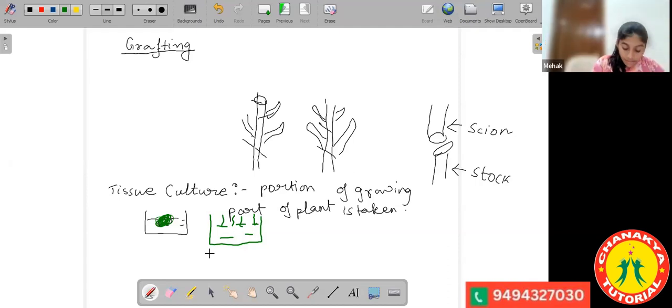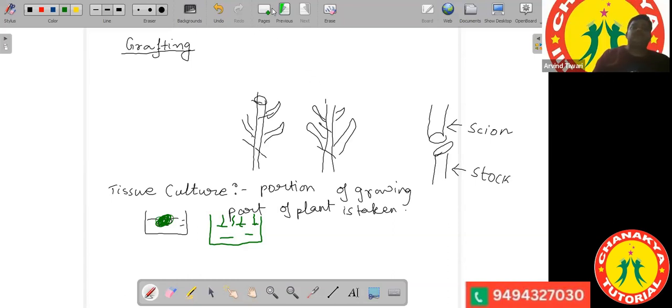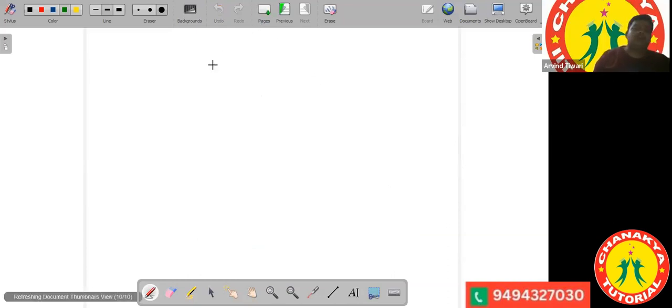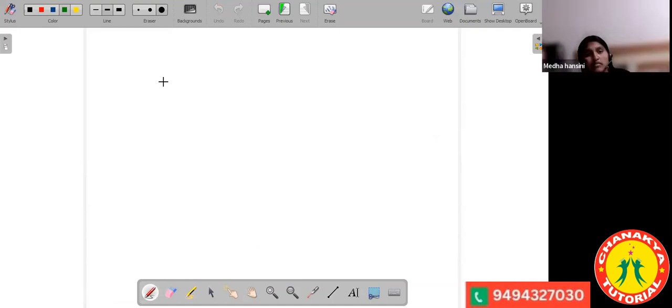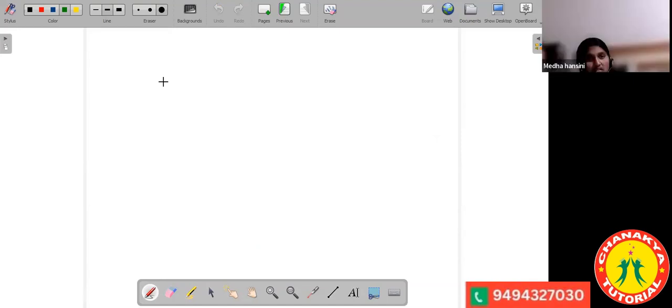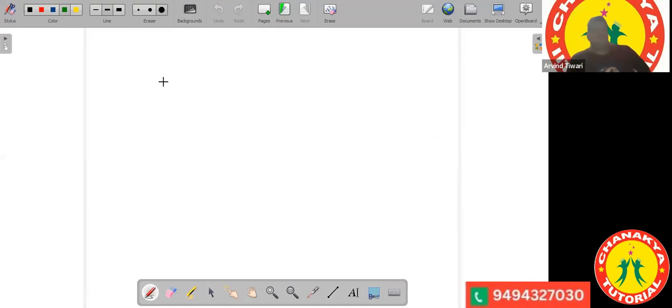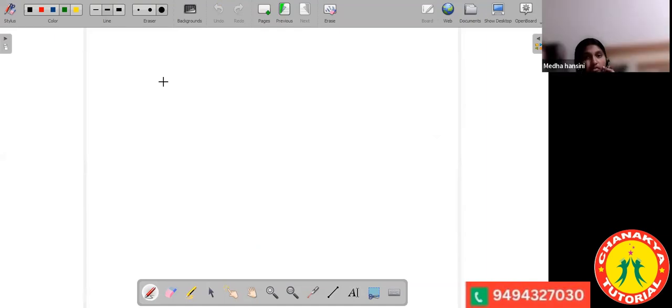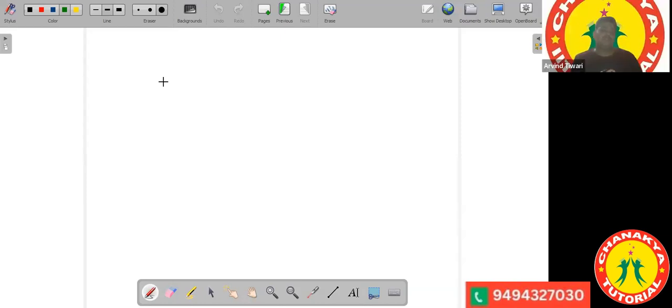Medha, Hansini, we saw asexual reproduction. Can you tell me how many parents are required in asexual reproduction? One, sir. Only one parent is required. And is there any formation of gametes? No, there is no formation of gametes, sir. In sexual reproduction there is formation of gametes; in asexual reproduction, there is no formation of gametes.